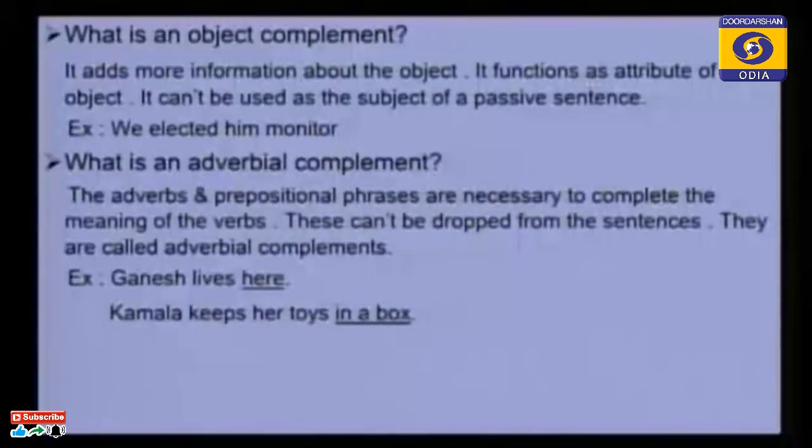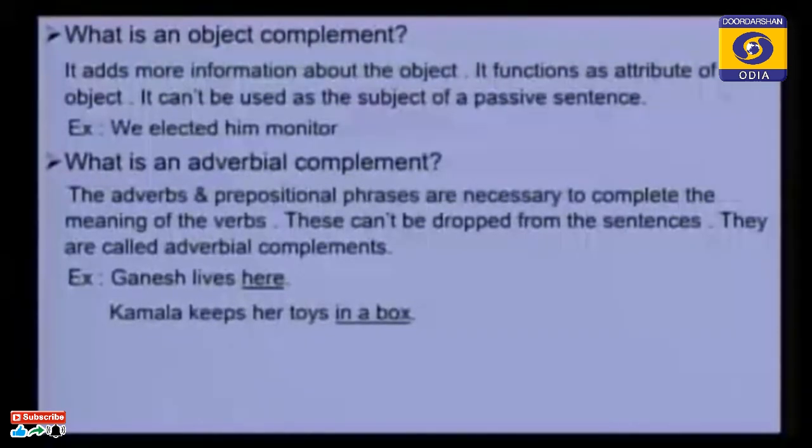It functions as an attribute of the object. That means it qualifies the object. It cannot be used as the subject of a passive sentence. You remember this. We cannot use this object complement as the subject of a passive sentence.